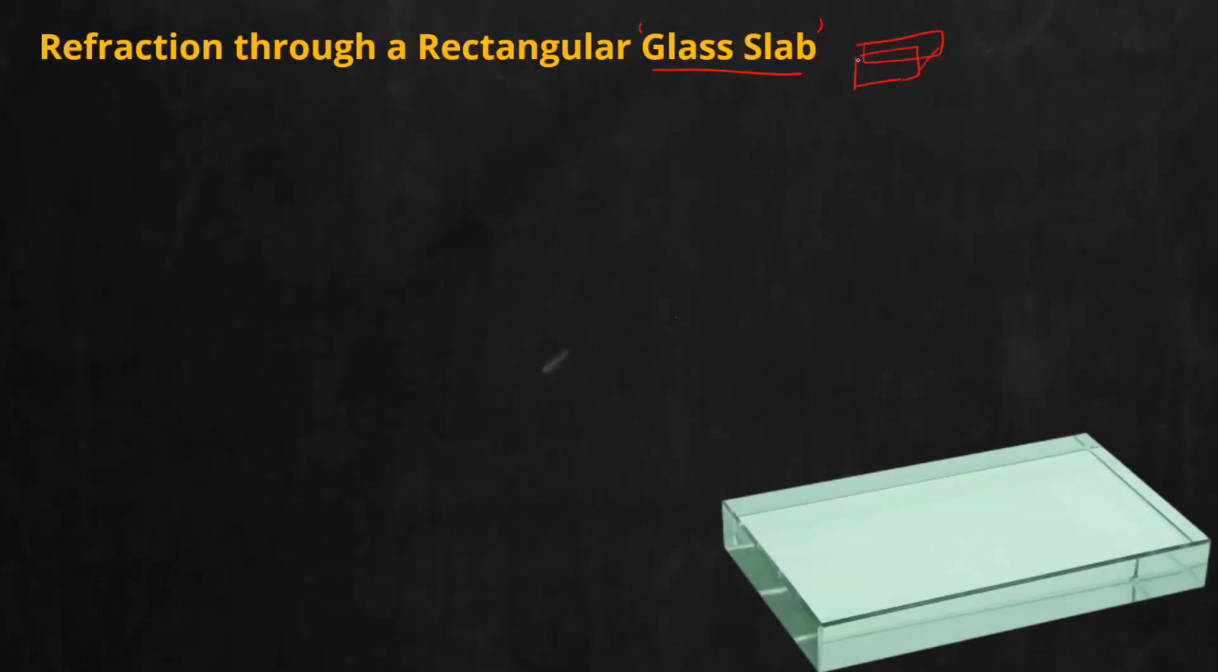Now, another activity given in your textbook, that is refraction through glass slab. So give the heading in your notebook: refraction through rectangular glass slab. Now, what is a glass slab? Slab of glass. It's nothing but a cuboidal shape of glass, a three-dimensional shape of glass. That is a glass slab. So we are going to pass light through a glass slab and see what happens to it.